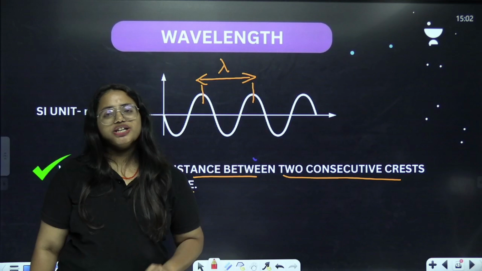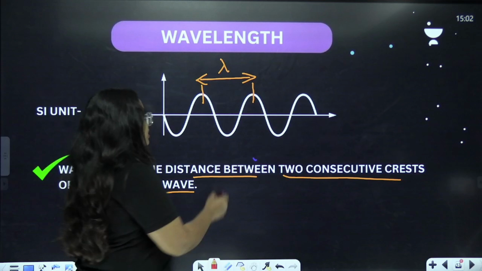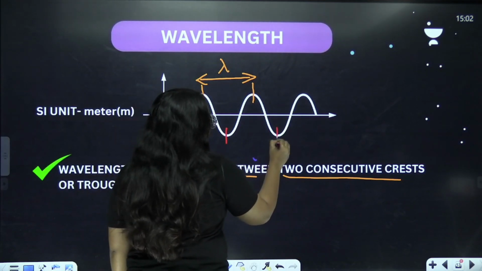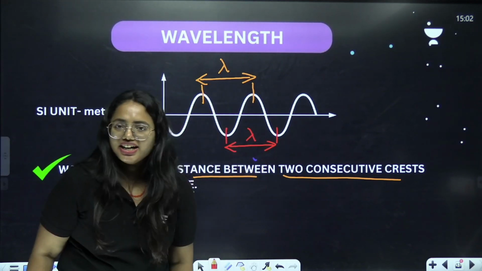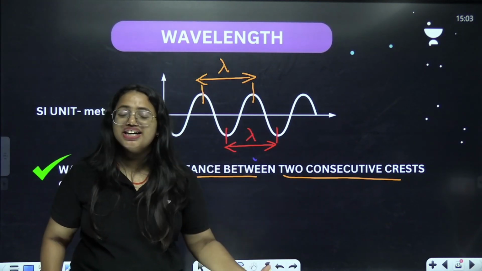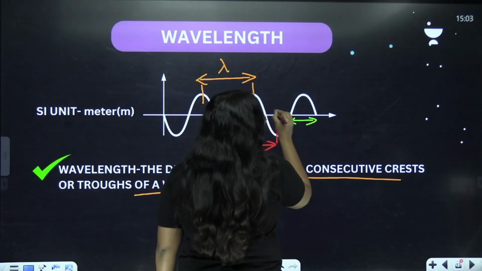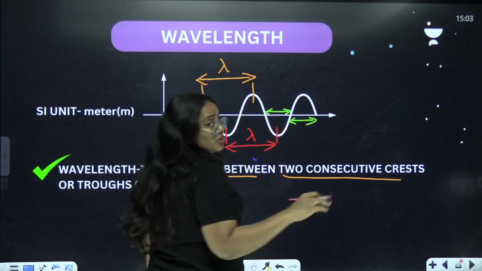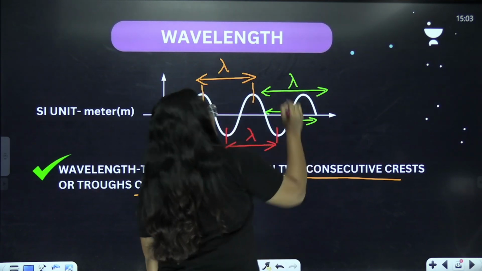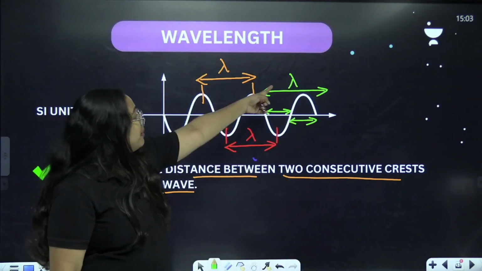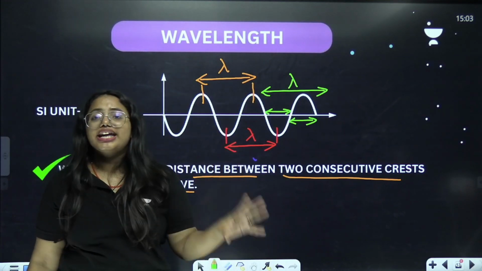Clear? And now I'm going to tell you the second type of measurement. For that you need to consider 2 consecutive troughs. So here is the first trough, here is the second trough. So the distance between these 2 is the wavelength again. Clear? And what about the third method? For that you need to consider a crest and a trough. This is the crest and this is the trough. So if I want to measure the wavelength, I have to take the total length of one crest and one trough, so that I will get the wavelength lambda. Clear? Lambda is the letter that we use to represent the wavelength. So these are the 3 methods in which you can measure the wavelength.